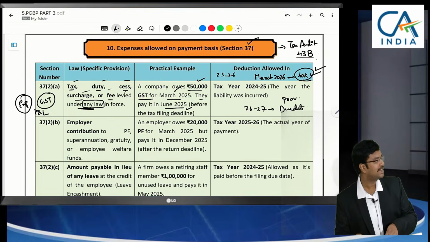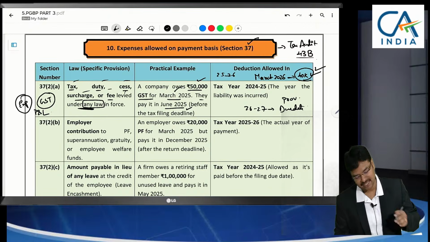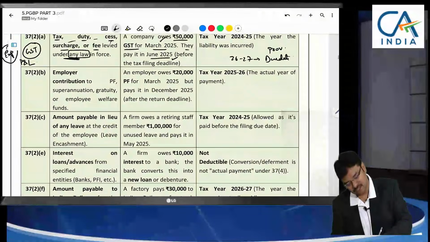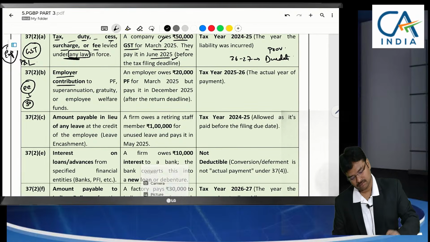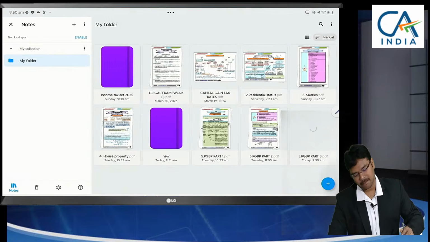And what are the other expenses which were covered in section 37? Employer's contribution. Employee contribution is specifically covered in section 36. Not 30, section 29, which we have discussed in part 1.